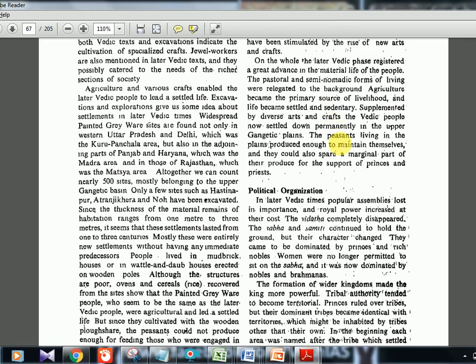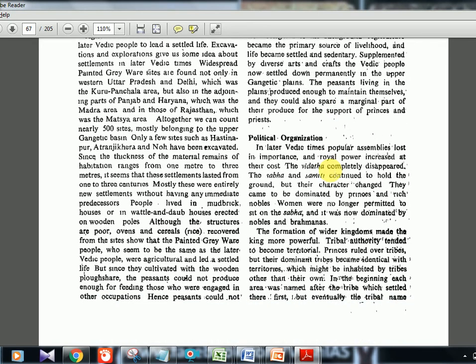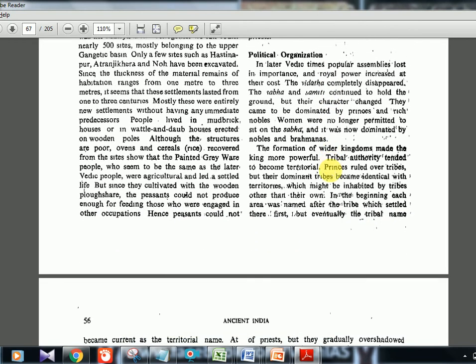It's not like they stored a lot of things in a granary like in the Harappan civilization. So it has improved a little compared to the Vedic time. Now the political organization, very important, because last time we saw Rajan is the king, but he did not have ultimate power, he did not have a standing army, he did not collect taxes. That was all the old story. But now the king has more power.